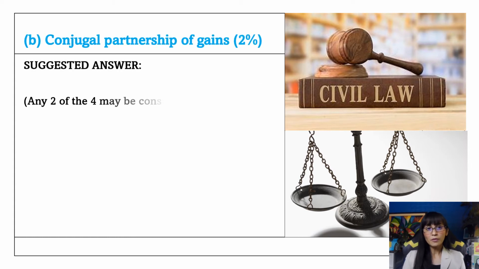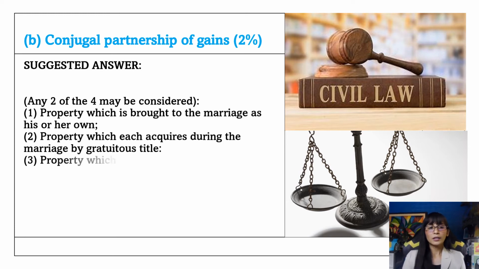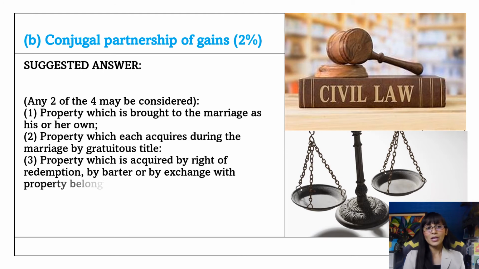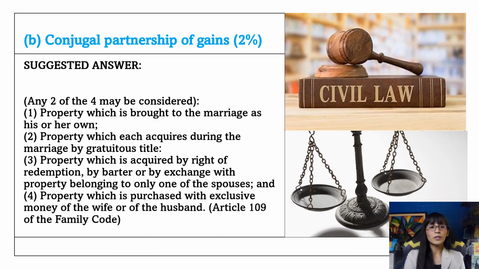Another, letter B for us, conjugal partnership of gains. The suggested answer may be number 1, property which is brought to the marriage as his or her own. So this forms part of their separate personal property. Number 2, property which each acquires during the marriage by gratuitous title. Number 3, property which is acquired by right of redemption, by barter, or by exchange with property belonging to only one of the spouses. And number 4, property which is purchased with exclusive money of the wife or of the husband. So again, these are exceptions pertaining to separate property.